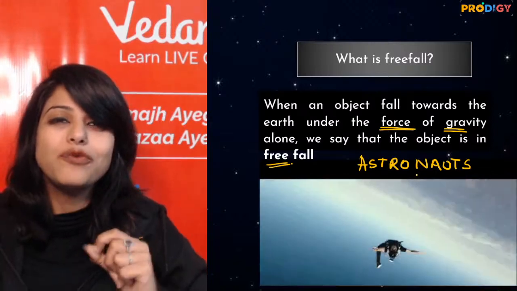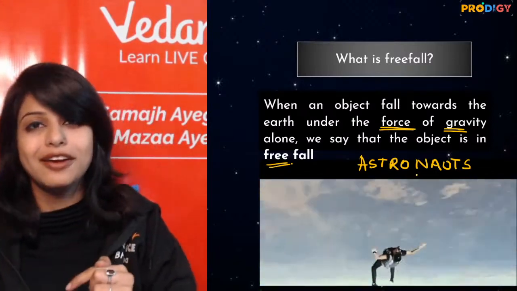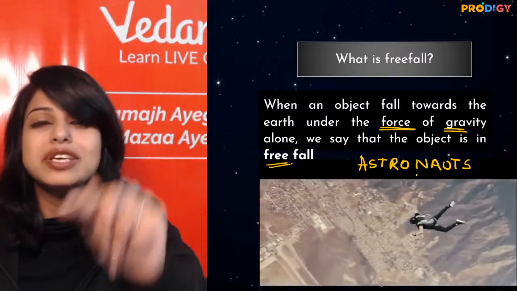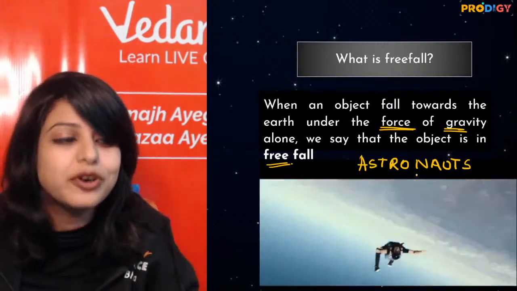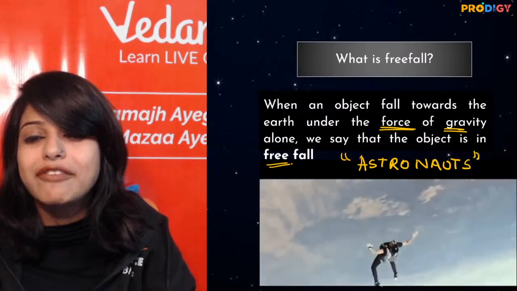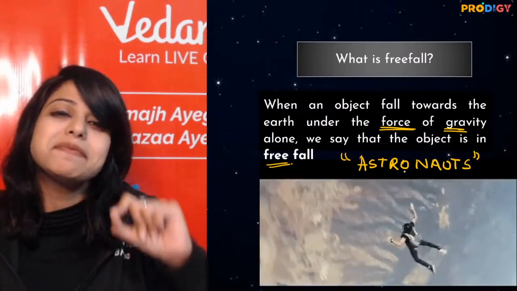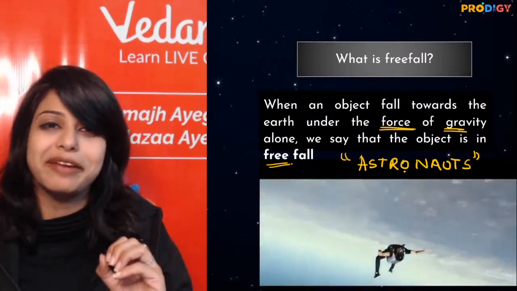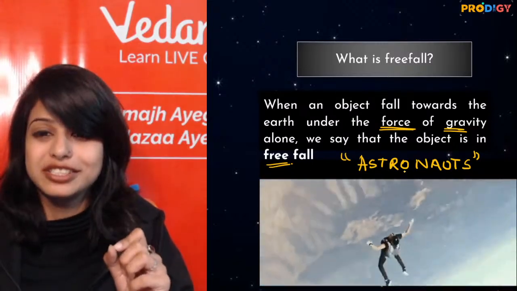Now, how they are not falling, I'll tell you, but astronauts are truly in the state of free fall, because there is no air resistance outside, and the only force acting on them is the force of gravitation of earth. So this is an amazingly cool fact, people. We think कि astronauts ने gravity को बेवकूफ बना दिया है, but gravity को बेवकूफ नहीं बनाया है. They have just managed to stay away for some time, right? But actually they don't even know they are falling towards the earth, right?